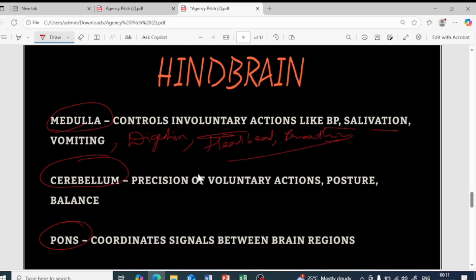The cerebellum basically controls the posture as well as the balance. Just imagine a pen has fallen down and you have to pick that pen. What will you do?